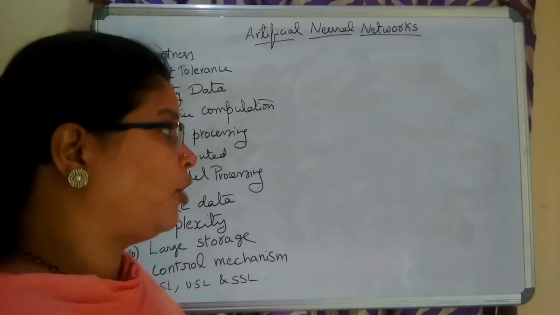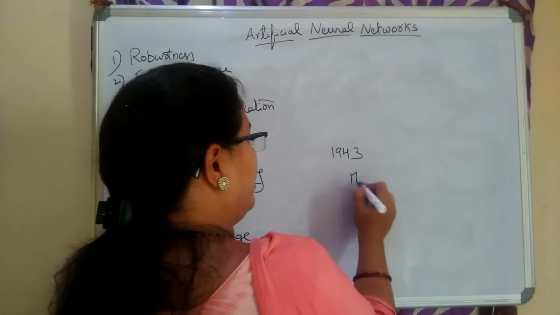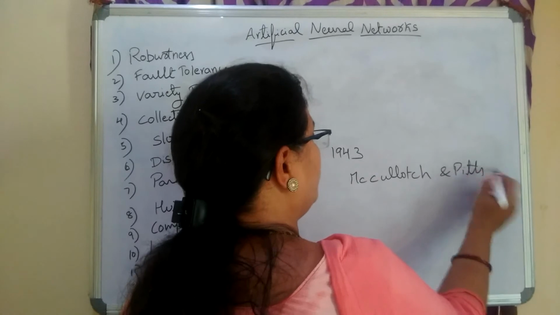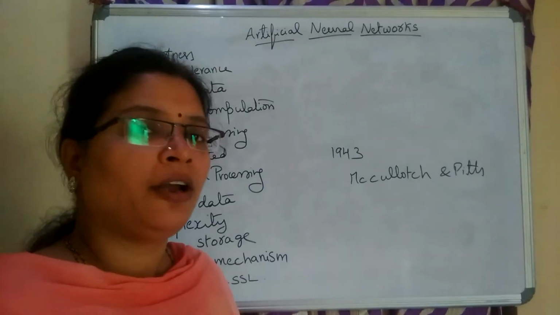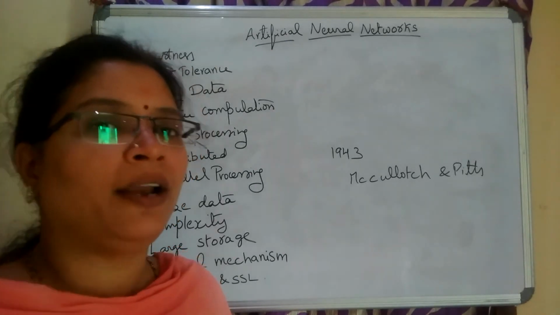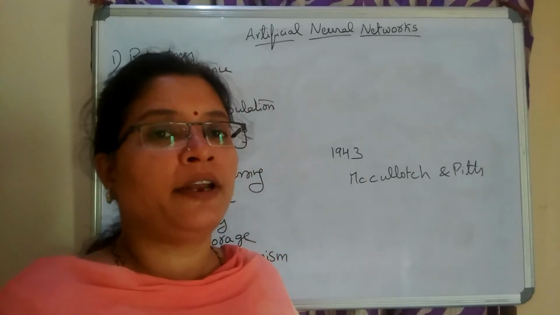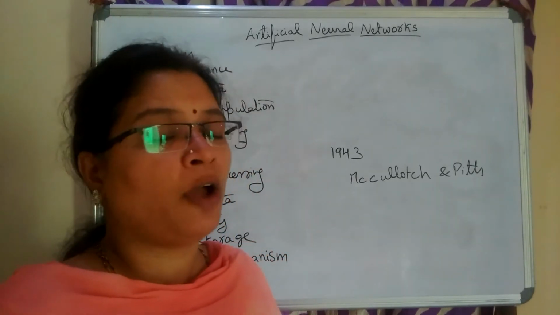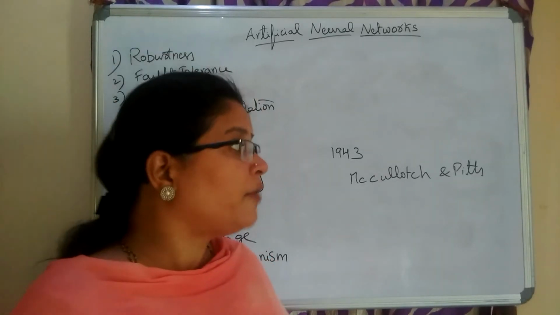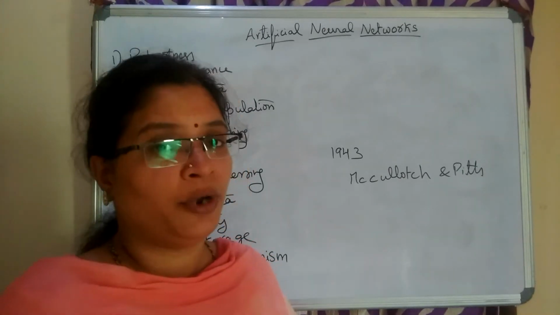In 1943, McCulloch and Pitts, two scientists, worked on artificial neural networks. They implemented a learning model based on the human brain, how it takes the information through the neurons and the input units, how it processes, how it generates the output through the output units. They invented the first artificial neural networks, hence they are called the fathers of the artificial neural networks.